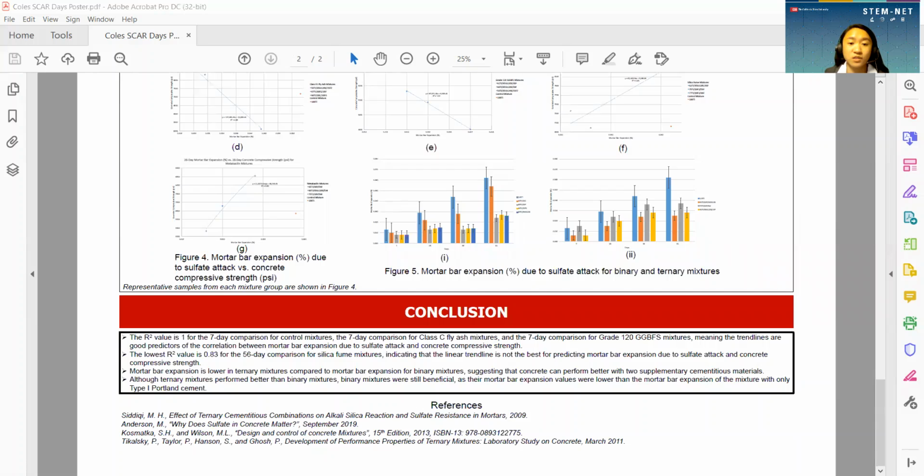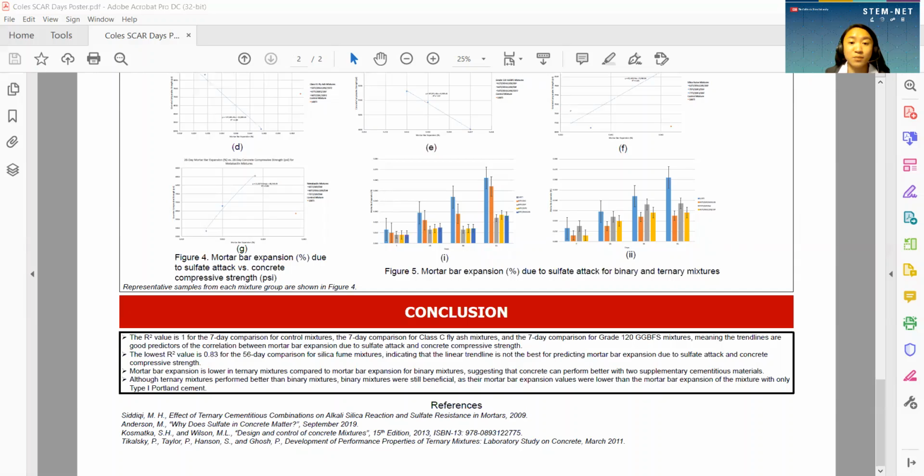After reviewing the R-squared values, I found that certain comparisons were good predictors of the correlation between length change due to sulfate attack and concrete compressive strength. Those comparisons were the 7-day comparison for control mixtures, the 7-day comparison for Class C fly ash mixtures, and the 7-day comparison for grade 120 ground granulated blast furnace slag.